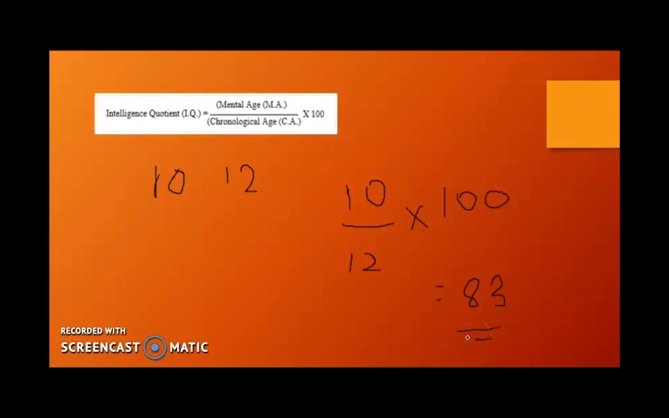Now I want you to find out what it means to have an IQ of 83 as in the Wechsler's IQ scale. There is a range. I want you to find out what 83 is in that scale. It could be average, below average, borderline, or above average, genius, etc. So just find out what 83 is.